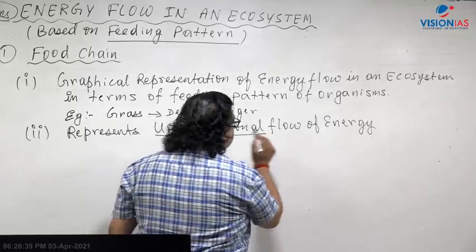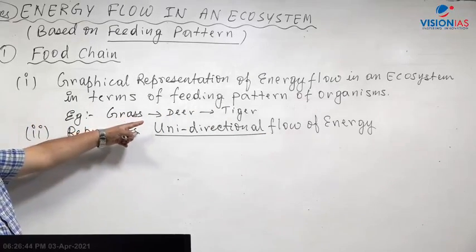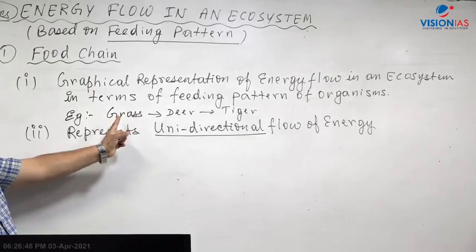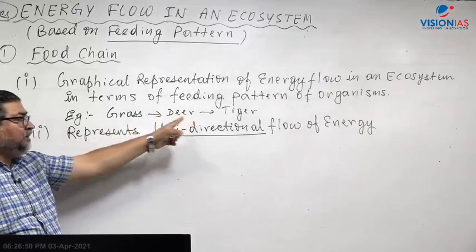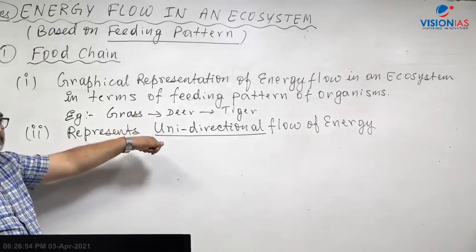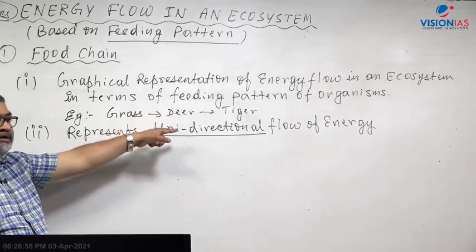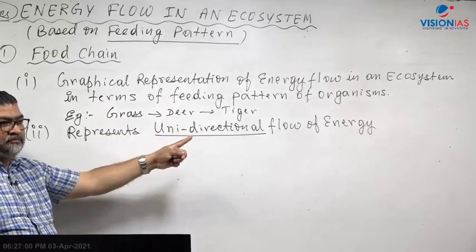Straight path. Food chain will not be bidirectional. Deer will eat grass, tiger will eat deer. It is not the opposite, that the grass will eat deer and deer will eat tiger. It never happens. It happens in a single direction.